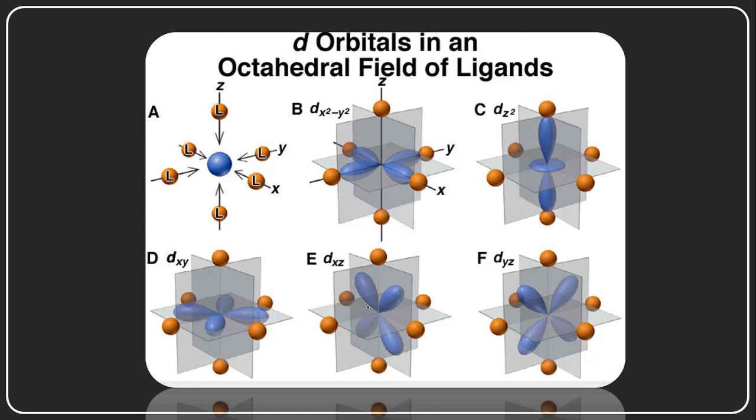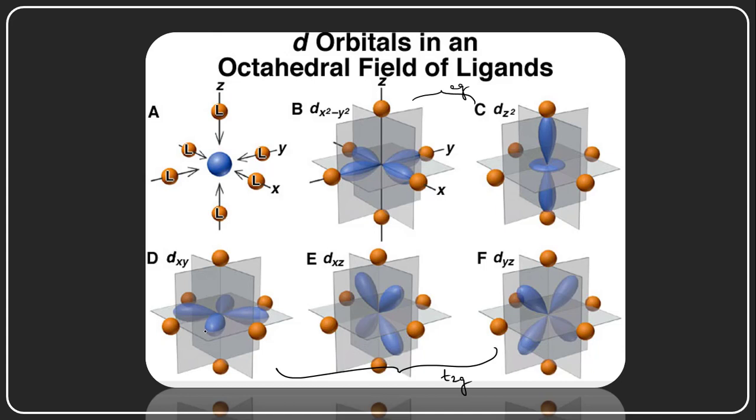And if we look at the triply degenerate T2g orbitals, these two are the Eg orbitals and these three are the T2g orbitals. The T2g orbitals, dxy, dyz and dzx, lie in between the Cartesian axes.